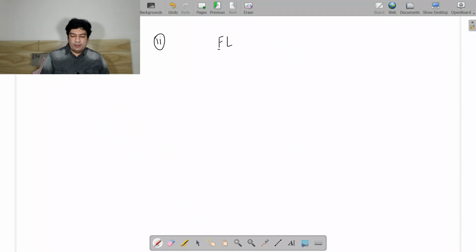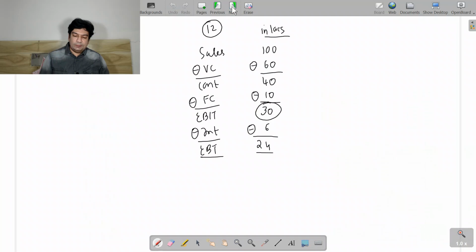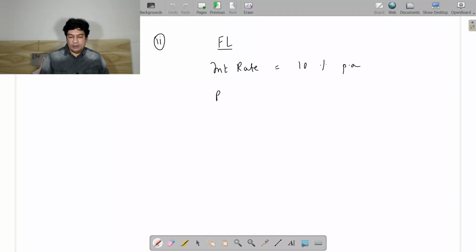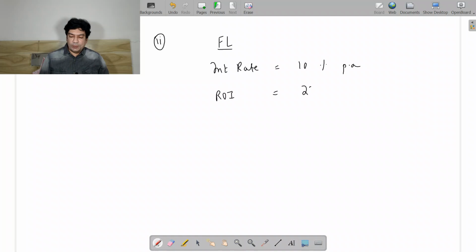So in financial leverage, how much is the interest rate we are paying? We are paying an interest rate of 10% per annum, which they have mentioned over here. And we have a return on investment, which I have taken as EBIT, which is before the interest and tax deduction: 22.22%.